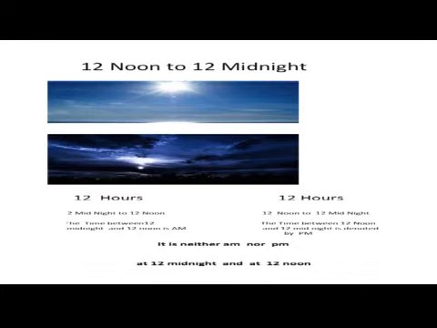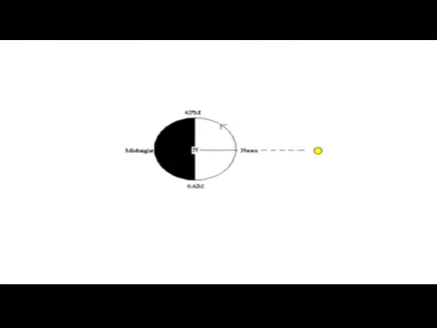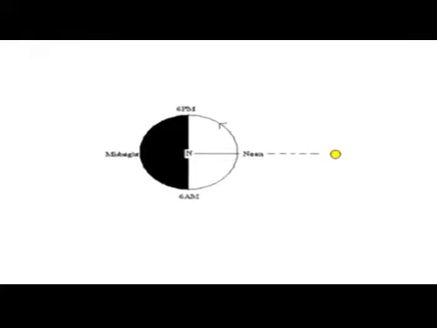Time between 12 midnight and 12 noon is denoted by AM and time between 12 noon and 12 midnight is denoted by PM. It is neither AM nor PM at 12 midnight and at 12 noon.